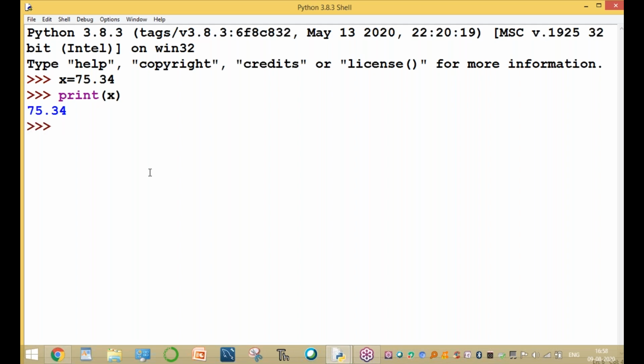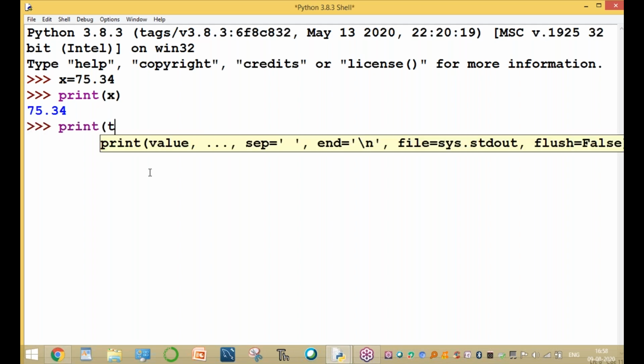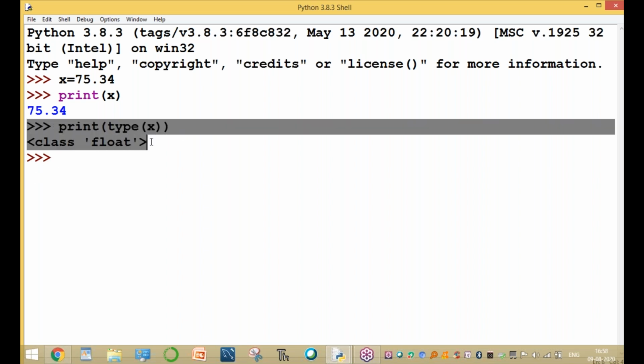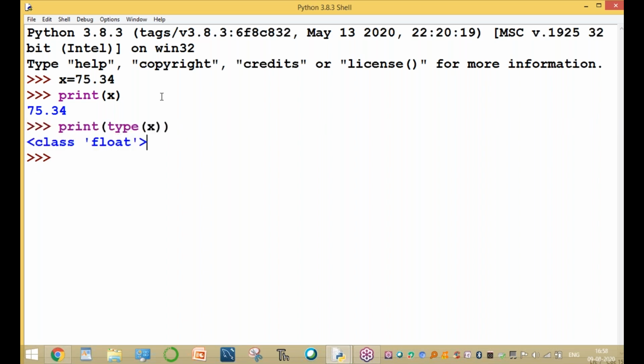Now print the value of x. And what is the type of x? What is the data type of x? Here the data type of x is float type. Why? Because it shows digits with a decimal number. This is called the data type of x. The data type of x is float type.